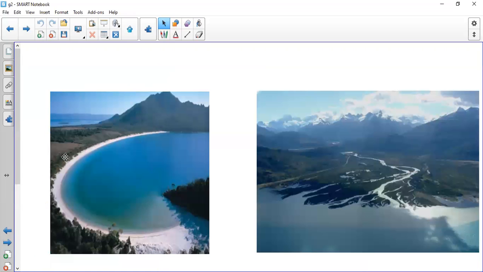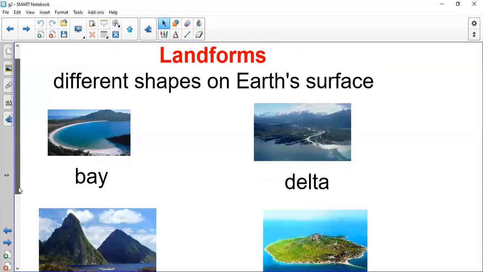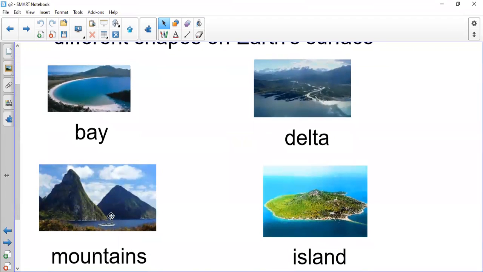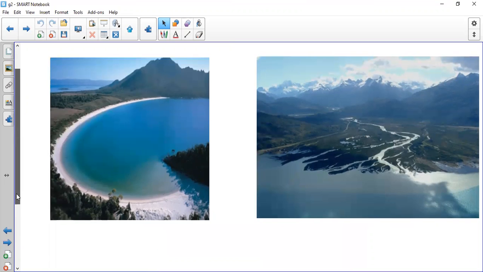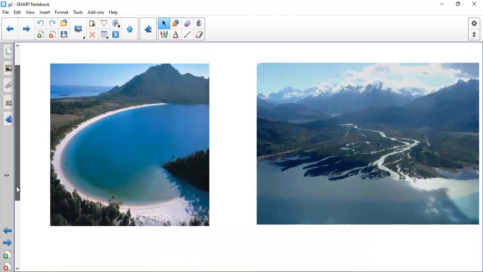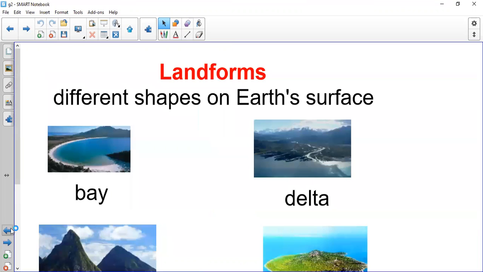Like one of the shapes or one of the landforms that we have is a bay. This is a bay. We have delta, which is one of the landforms that we have. We have mountain, we have island, we have different shapes on the earth. This is a bay and this is delta. So because of the weathering, the erosion, the earthquake, and the volcano, we have different shapes on earth.